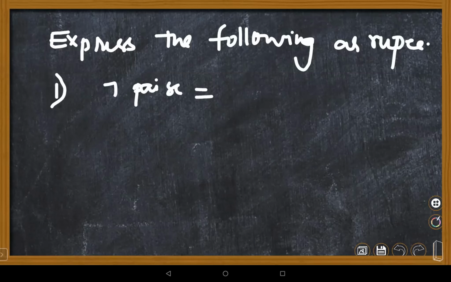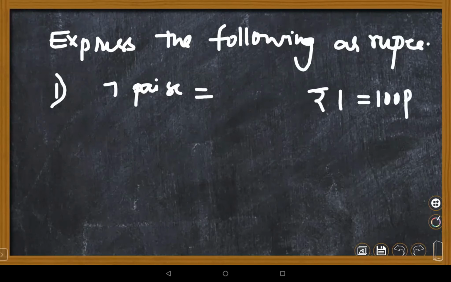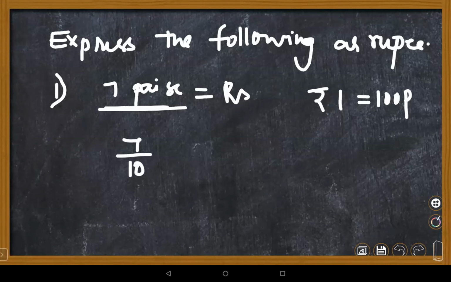Varnika, 1 rupee equals how many pies? Ma'am, 100. 100 pies. Gagan Karthik, are you there? Yes, ma'am. Gagan Karthik, if I want to convert 7 pies to rupees, what should I do? I am converting a smaller unit into a bigger unit, so I need to always do division, children. So 7 divided by 100 is 0.07.